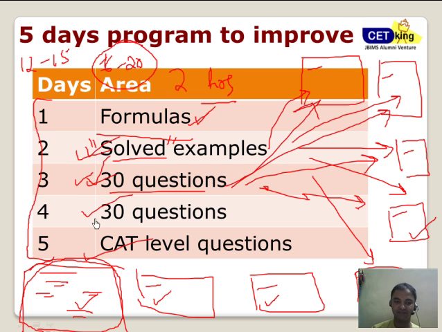Day 1 formulas, day 2 solved examples, day 3 and 4 30 questions each, day 5 CAT level questions. By the end you'll get 10 various pages with formulas, shortcuts, and formula books and everything. Don't worry about the shortcuts. My next video or the workshop will take care of that.